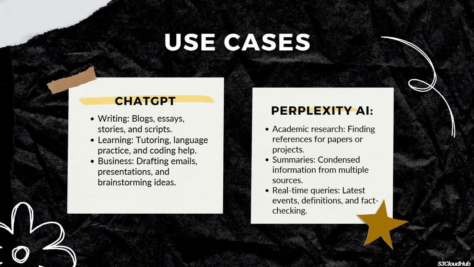ChatGPT is ideal for writing blogs, practicing languages, and drafting business content. Perplexity AI is better suited for academic research, generating summaries, and fact-checking real-time events.